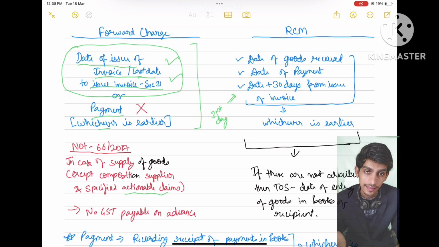by the supplier. Although the supplier will not issue a tax invoice, he will issue a bill of supply because tax is payable on RCM basis. So date of goods received, date of payment, or 31st day from the date of issue of invoice, whichever is earlier, will be the date of time of supply for goods in case of RCM.